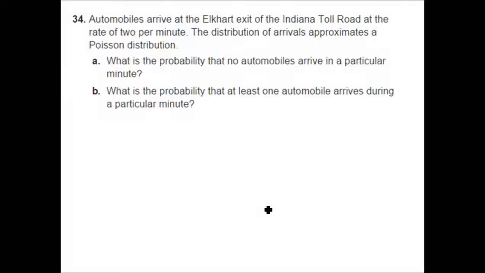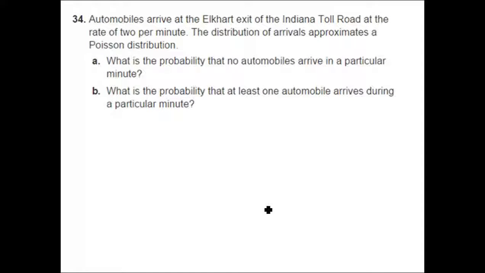Automobiles arrive at the Elkhart exit of the Indiana Toll Road at the rate of 2 per minute. The distribution of arrivals approximates Poisson distribution. What is the probability that no automobiles arrive in a particular minute? I wanted to use this example because I want to reiterate the idea that if we figure a probability using a Poisson distribution, all we need is the mean, that's the mu or the expected value.